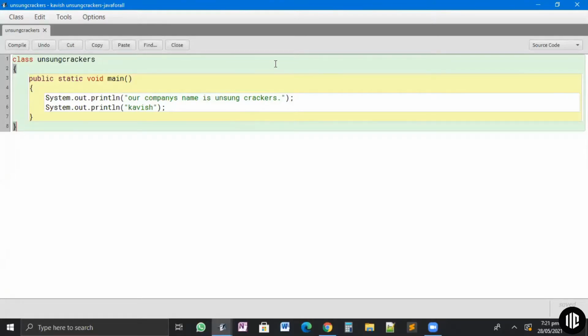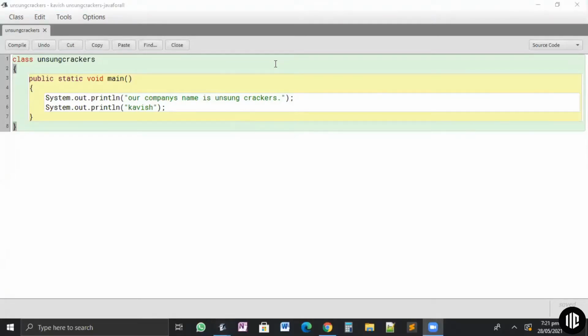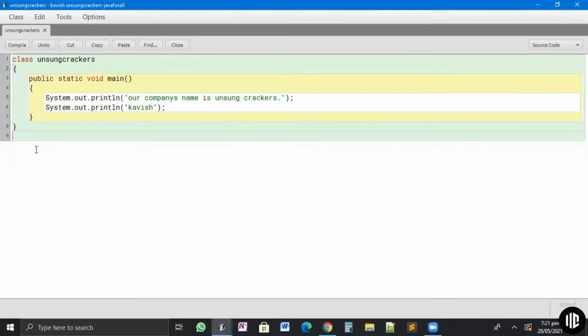Okay. Can anyone in this class tell me the answer to this? What is a program? Very simple question. I want an answer. Anyone can answer it. There is no right or wrong answer. Yeah, say.